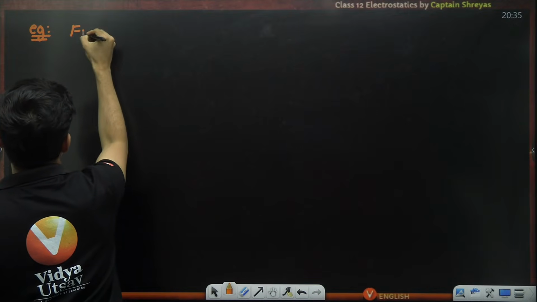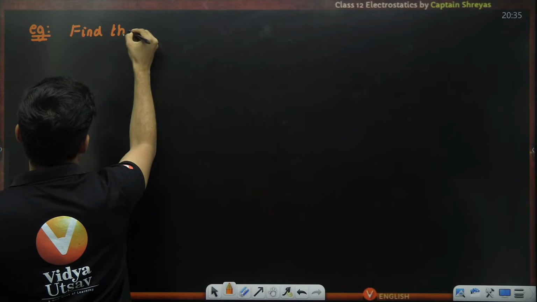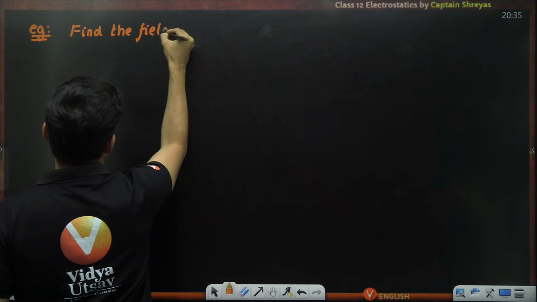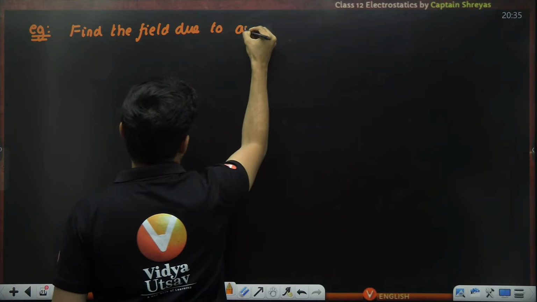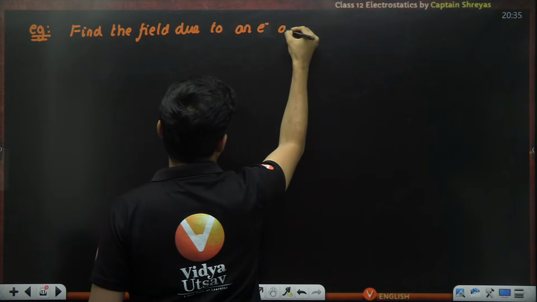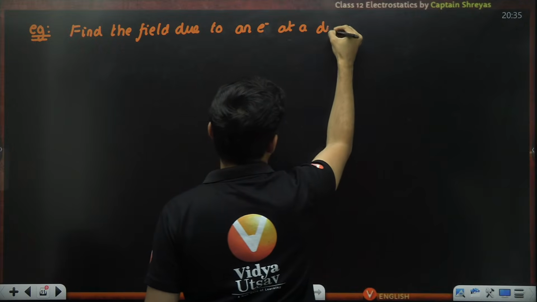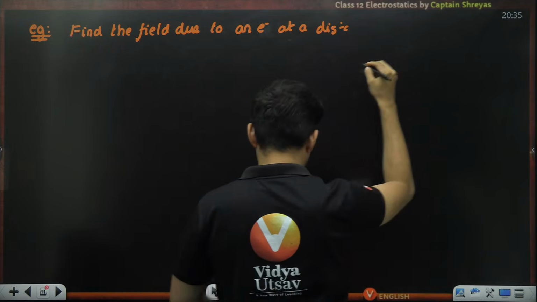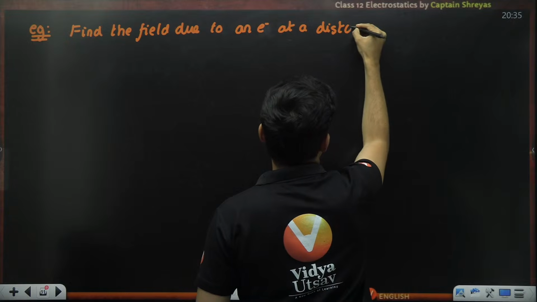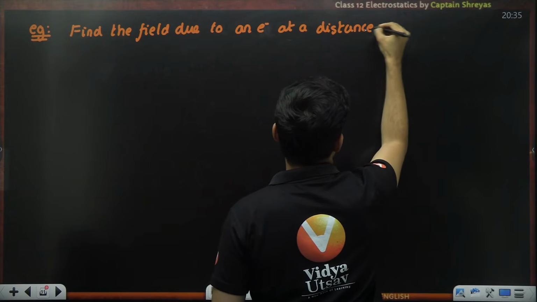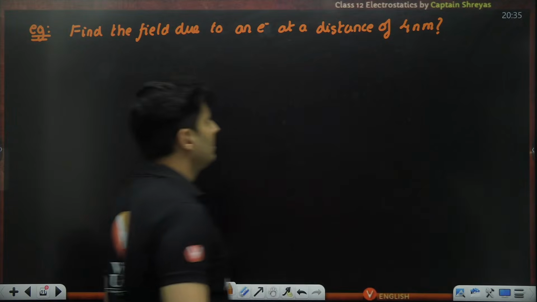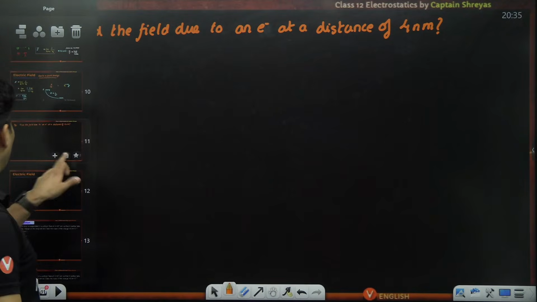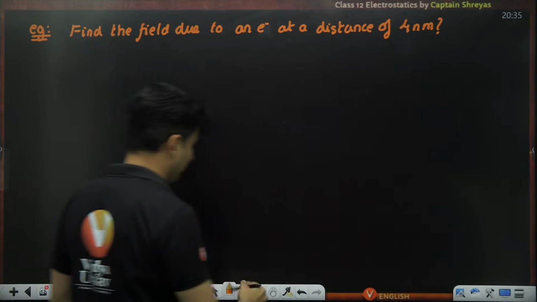Can you find the field due to an electron at a distance of 4 nanometers? At a distance of 4 nanometers, what should be the electric field due to an electron?